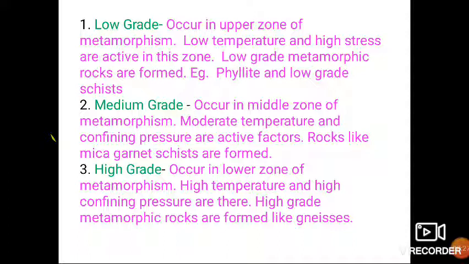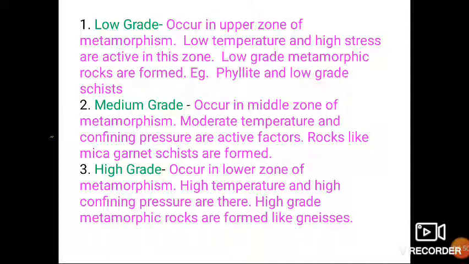Then the third one is high grade metamorphism. It occurs in the catazone, which is the lowermost zone of metamorphism. Here temperature and pressure, confining pressure here, not stress, are both high, and high grade metamorphic rocks like gneisses are formed in this type of dynamothermal metamorphism.